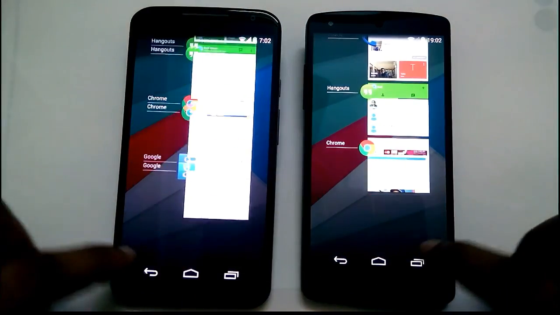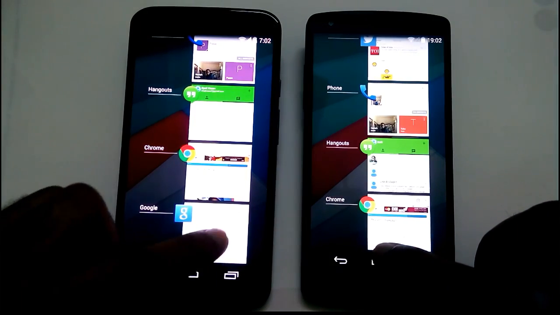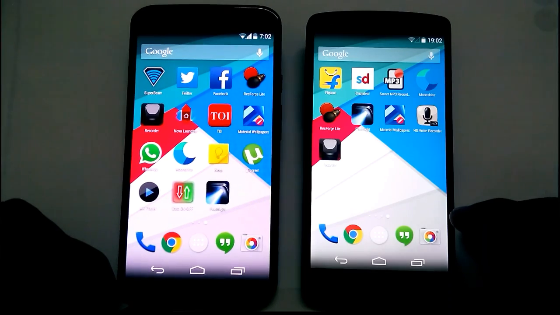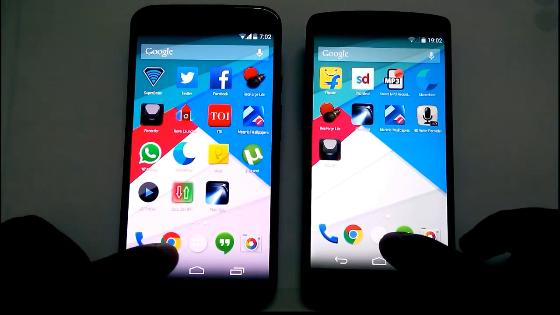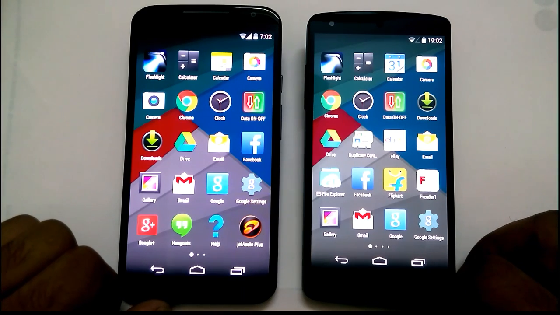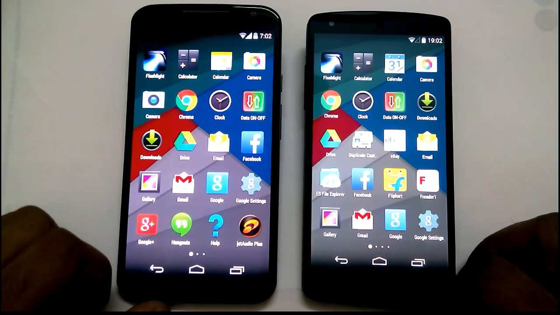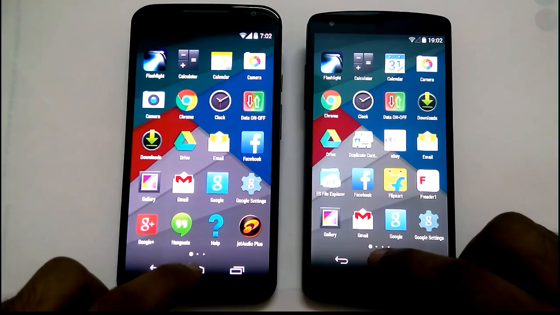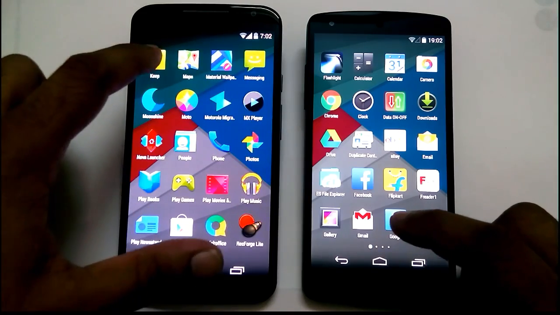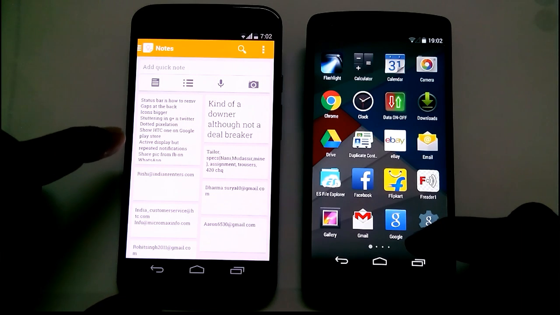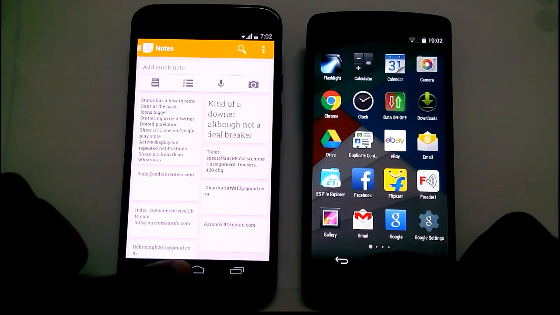Okay, there it is. Here, although Motorola haven't made any changes to the software, due to the 5.2-inch larger display compared to the Nexus 5, the icons look larger. For instance, we measured the Facebook icon on the Nexus 5, and it came in at 9 by 9 millimeters, while it measures 11 by 11 millimeters on the Moto X. In a nutshell, the difference is noticeable to the trained eye. They're already enlarged in Google Now Launcher, and they look a bit too large on the X.